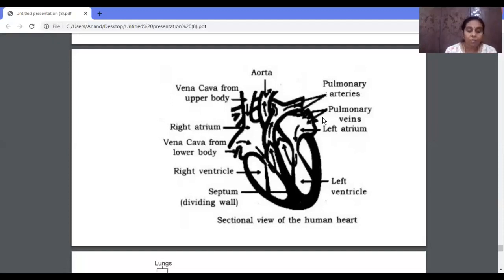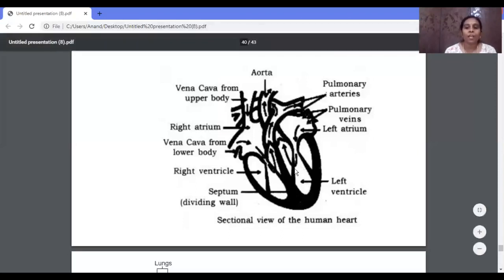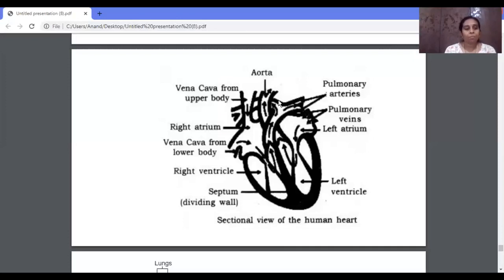We'll see. When the atrium contracts, the deoxygenated blood which is present over here, in the right atrium, flows to the right ventricle. When it is flowing, I told you that there is a valve present over here, the tricuspid valve. It prevents the backflow of the blood. On this side, when the atrium contracts, the oxygenated blood present in the left atrium flows to the left ventricle, and a valve called the bicuspid valve prevents the backflow of the blood. So this is what happens when the atrium contracts.